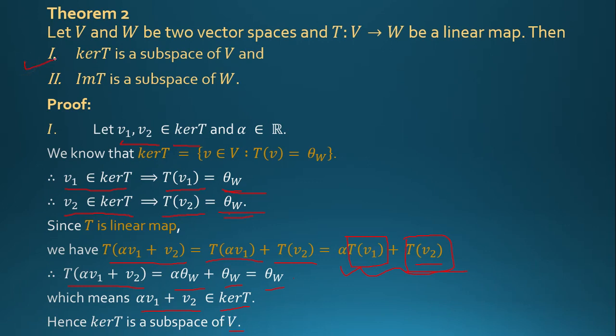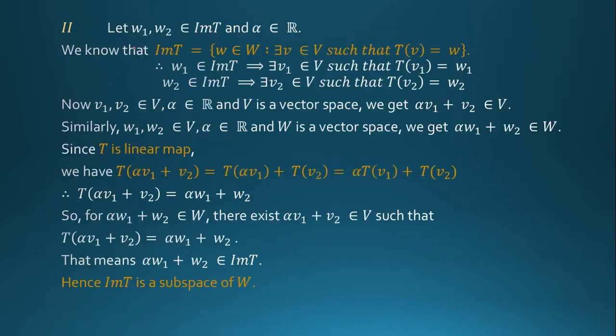So the first is complete. Now the proof of the second: image of T is a subspace of W. Let two vectors w1, w2 belong to image of T and scalar alpha belongs to R. We know that image of T is {w belongs to W such that there exists v belongs to V such that T(v) = w}.